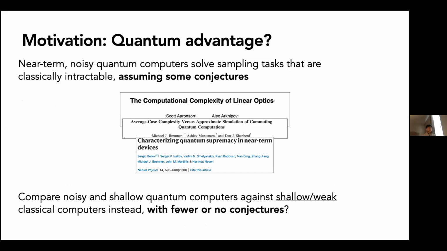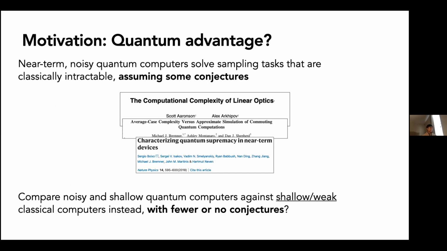Okay, so I want to motivate this talk by beginning with quantum supremacy. And quantum supremacy basically tells us that near-term and noisy quantum computers can solve sampling tasks that are classically intractable if we assume some conjectures. Some examples of these sampling tasks go by the name of boson sampling, IQP, and random circuit sampling. But I want to focus in on this one part about assuming some conjectures.